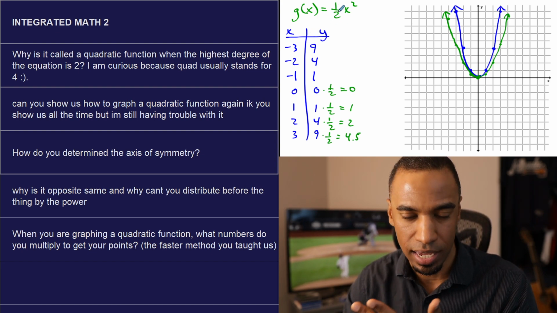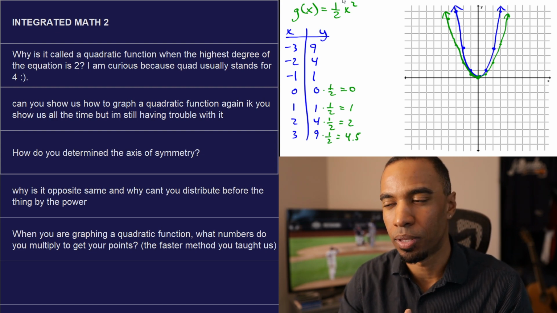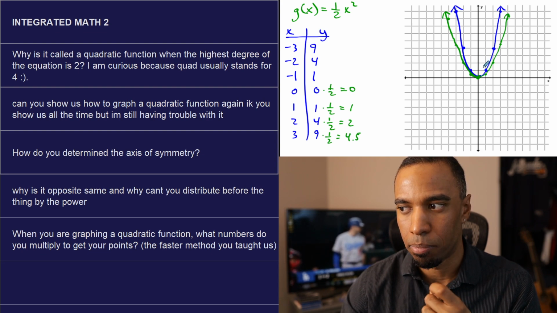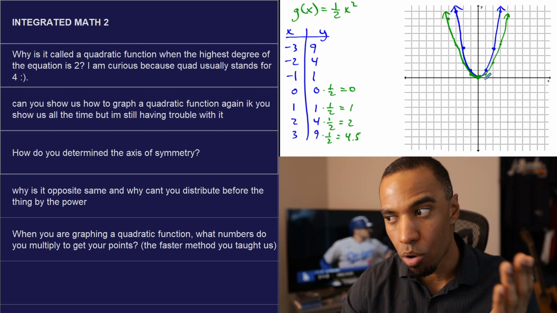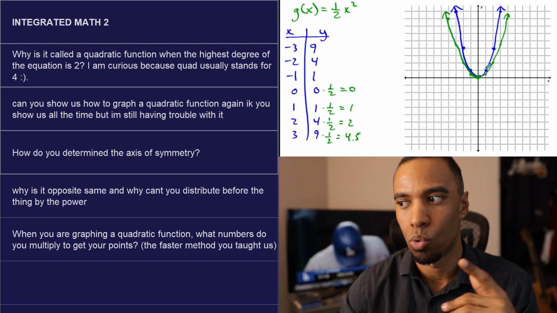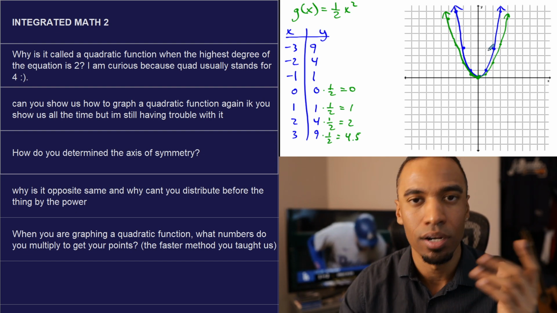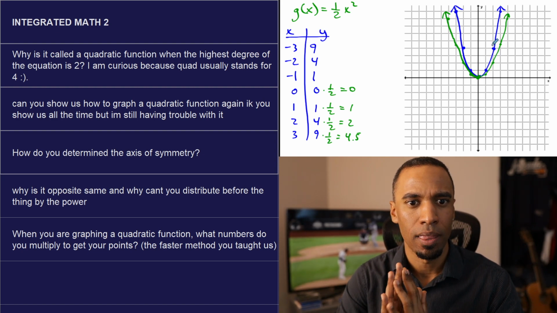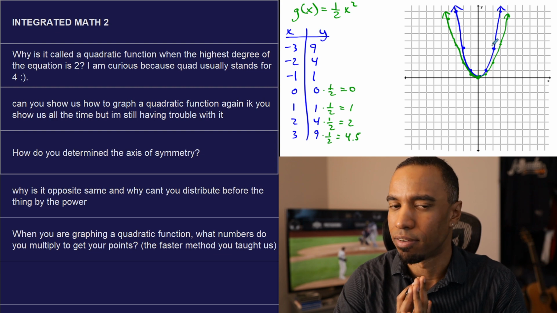Sometimes you divide, you take half, or you double it, or you triple it, and it's only applied to the vertical component. Only the vertical component is manipulated. You go over 1 in x. You go up 1 times whatever it is after that. 1 times 1/2, 1 times 4, whatever it is, and it's applied thereafter. And that's how the vertical stretch factor is applied. That's how we graph a quadratic function again.